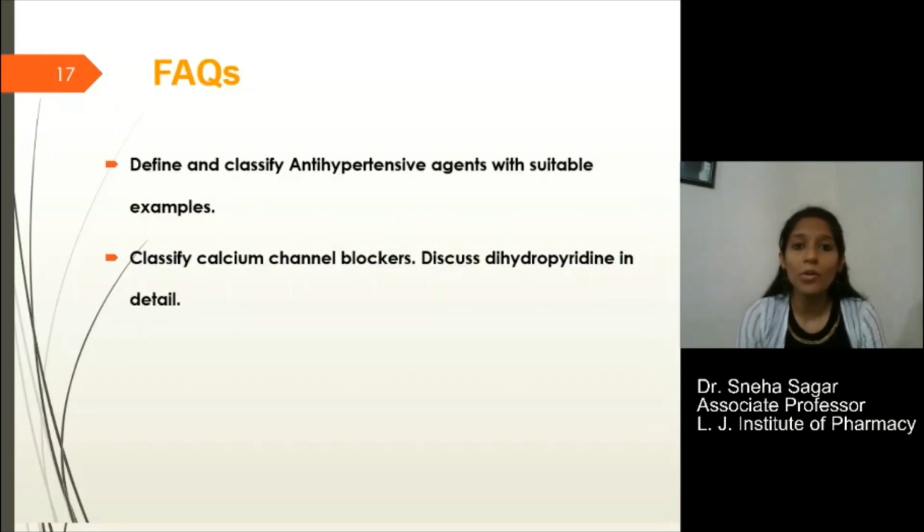So this is all about today's session. We have covered vasodilators and calcium channel blockers. In the next session, we will deal with the renin-angiotensin system and diuretics. So what can be asked from this session? It can be asked like: define and classify antihypertensive agents with suitable examples, classify calcium channel blockers, and discuss dihydropyridines in detail. So you have to write all the structures of dihydropyridines.